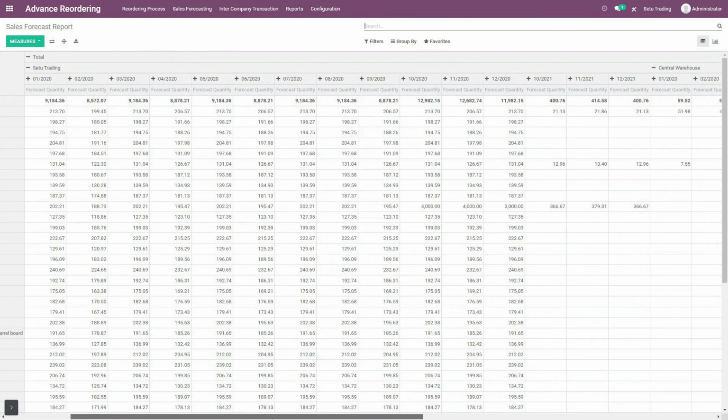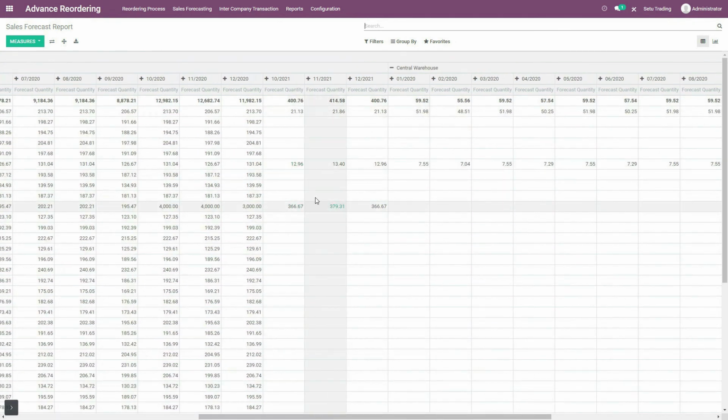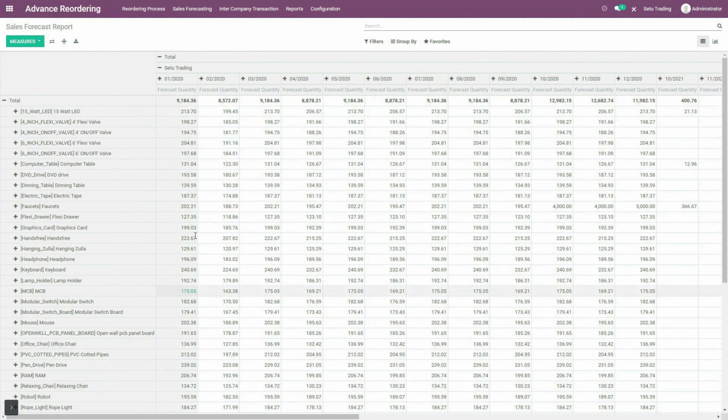So for faucets, you can see that the selling of this product is increased to some values in November as compared to October. So likewise, this forecast sales method will help you to predict the upcoming month's selling, whether there might be increment or decrement, and thus you can take necessary decisions on how much of the stock to keep in your warehouses.